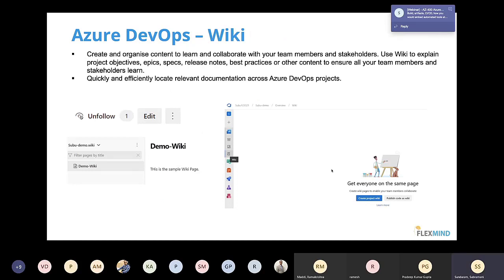Then this is a wiki. Obviously, this is the same as Confluence. I don't know how many of you have used Confluence. A wiki is a page where you write your blogs, where you can announce whatever new changes you are going to give to the public, or put up an announcement for your particular team, like you have a new sprint or whatever it is. You can just create a wiki page and start writing about it. So that's what we call a wiki over here, right? This is just a documentation page that we are going to cover as part of your wiki.